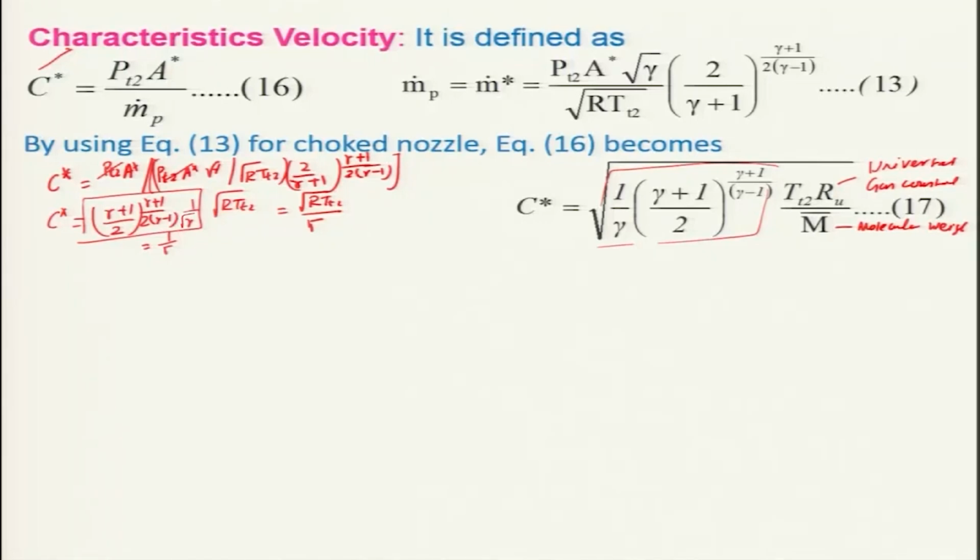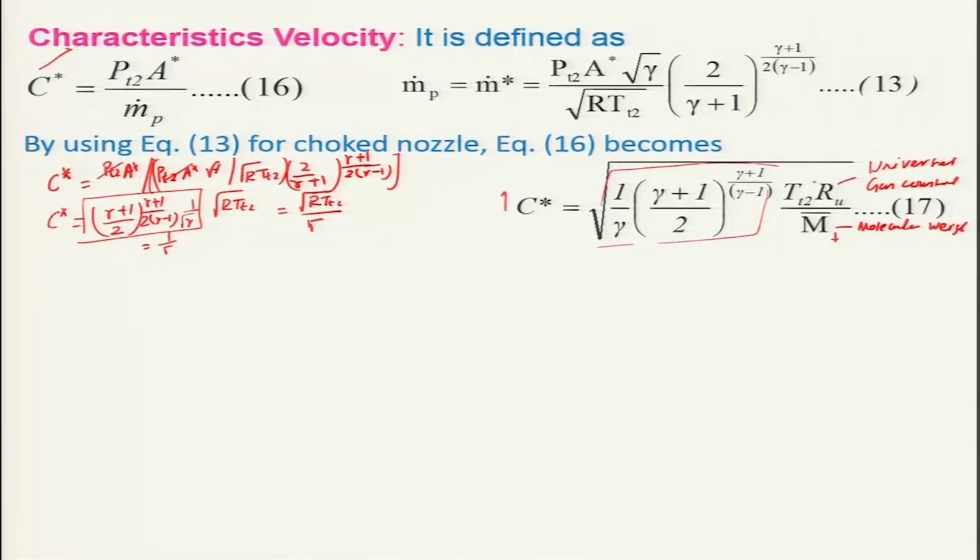What does it really indicate? It indicates that the characteristic velocity is a function of the temperature, and the higher the chamber temperature, the higher will be the characteristic velocity, and the lower the molecular weight, the higher the C star.